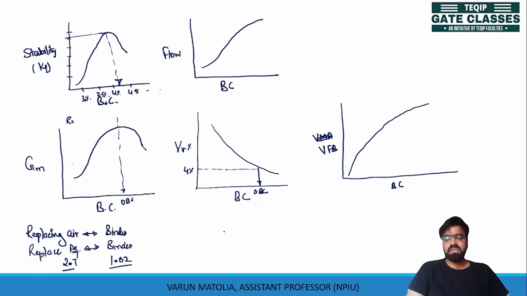These are some characteristic graphs for your Marshall mix design for stability, flow, bulk specific gravity, volume of air voids and VFB. Now the optimum binder content corresponding to air voids, corresponding to specific gravity and corresponding to stability value is taken, and the average value is used to calculate your optimum binder content.